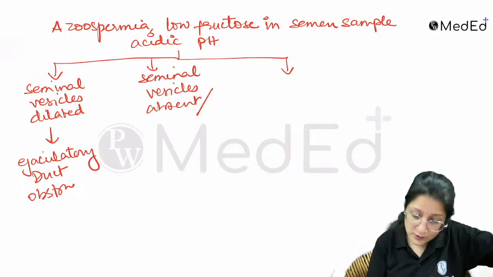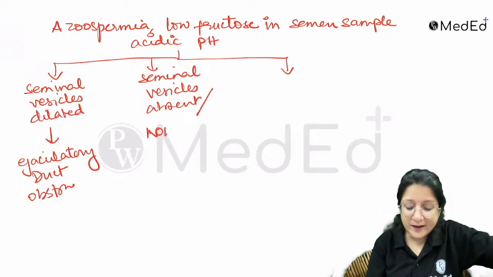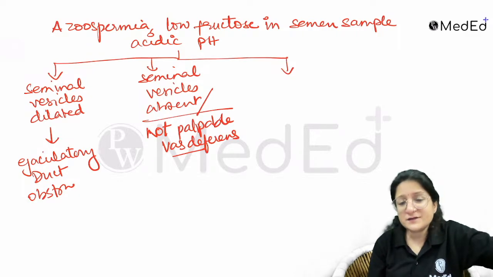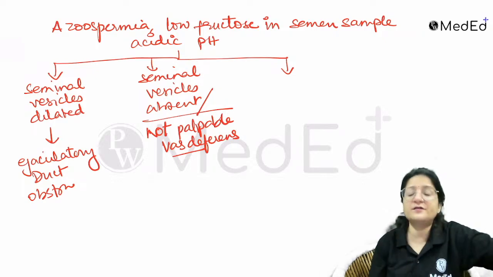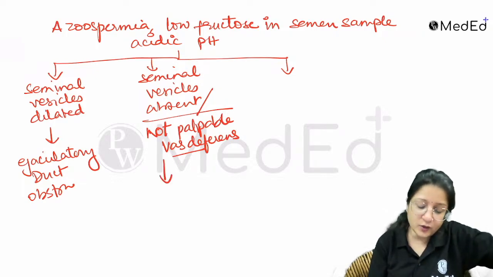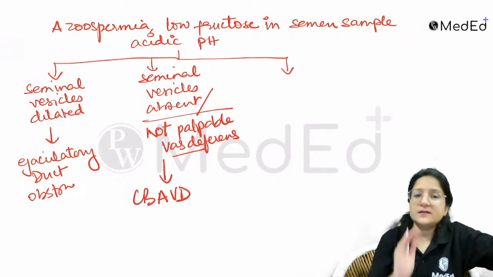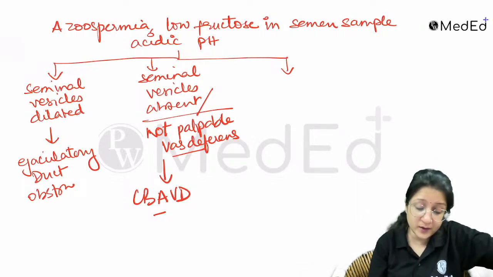it also becomes clinically possible that you are not able to palpate the vas deferens. The vas deferens can be palpated clinically also. So if the vas deferens is not palpable and the seminal vesicles are absent, then you're talking about congenital bilateral absence of the vas deferens. This is also a type of obstructive azoospermia. Then all these individuals should be tested for